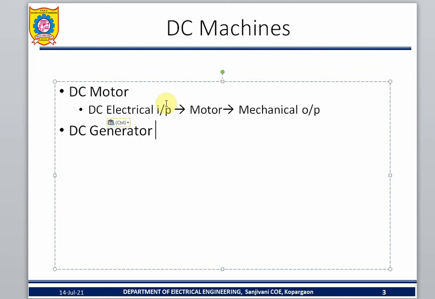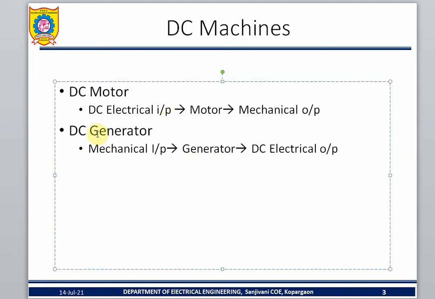What about the generator? For a generator, you give mechanical input, using a turbine or a drive. Then what type of output will it produce? It produces electrical output, and that electrical output is DC. That's why it is called a DC generator.